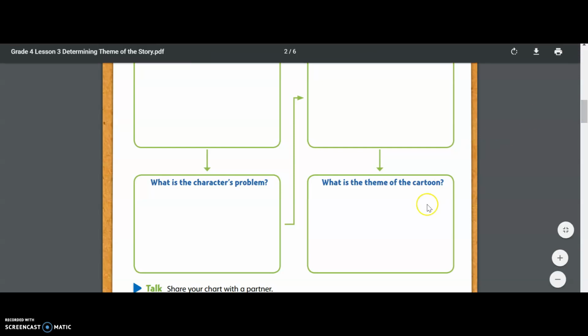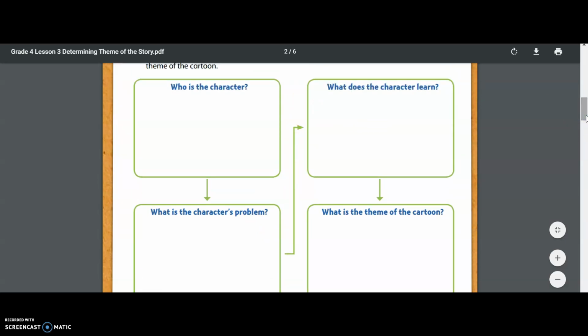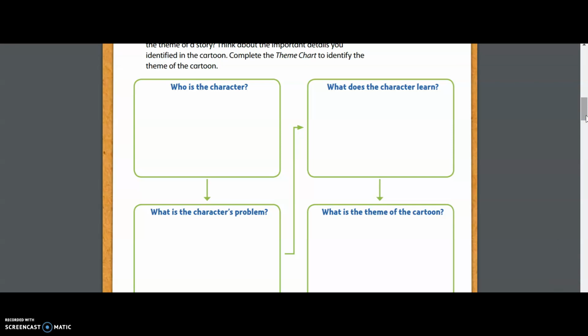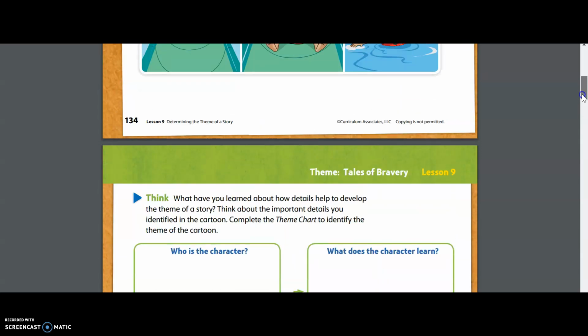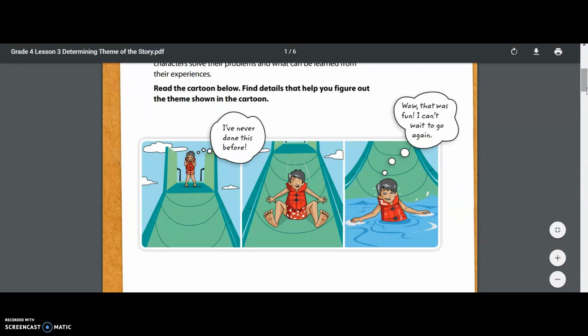So if you follow our arrow up, now that we figured out who our character is and what our character's problem is, it tells us to go on up. And this next box says, what does the character learn? This is a huge part of figuring out our theme because the way that a character responds tells us what message they got out of the problem. So let's think about how he solved his problem. He was initially really afraid to go down this water slide. He said, oh my goodness, I've never done this before.